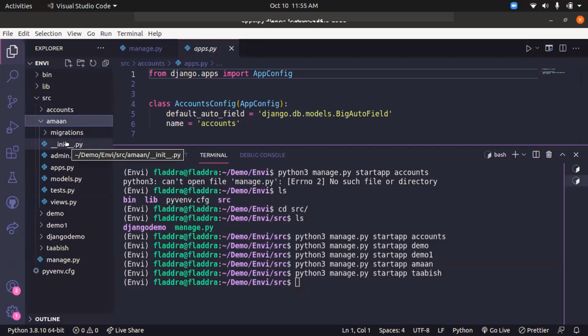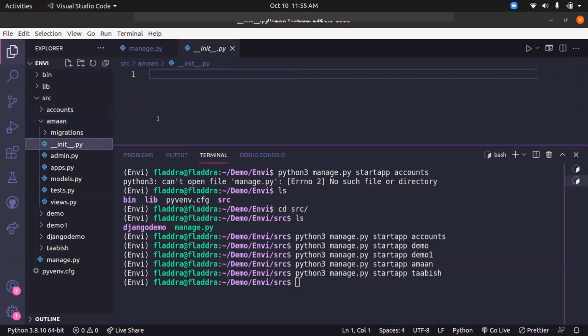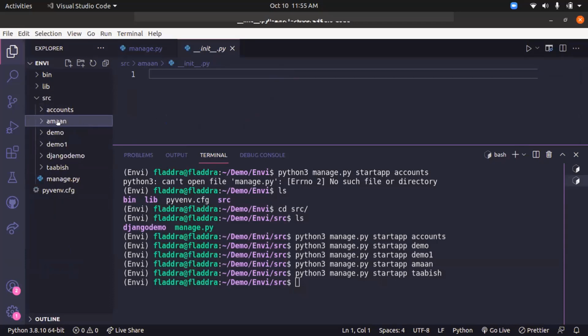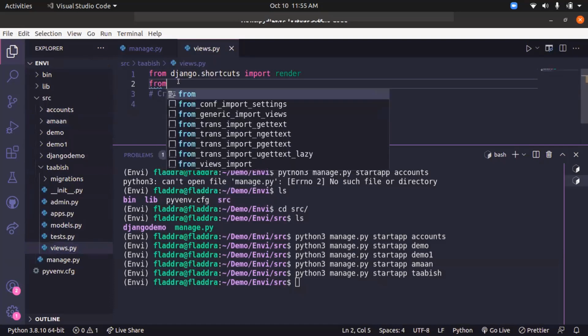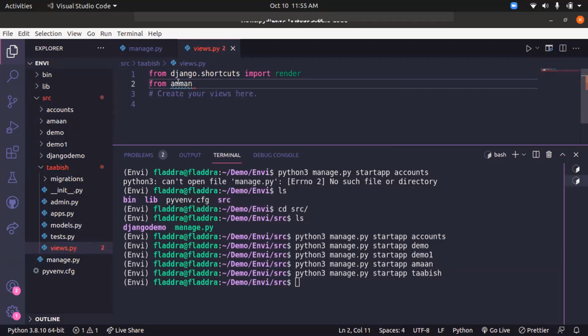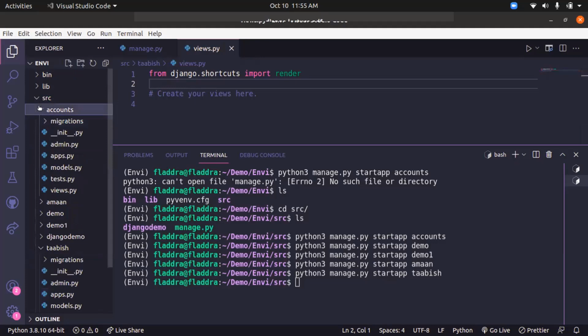Now I was on the init.py file. That init.py file is just an empty file, but it will indicate that there are many other files present in this directory. It will make Aman a callable entity. Getting my point? When I go into Tabish, go into views and write from Aman, it will show me the files which are present in Aman. So it will make Aman a callable entity. In a similar manner, accounts will be made a callable entity with the help of the init.py file.